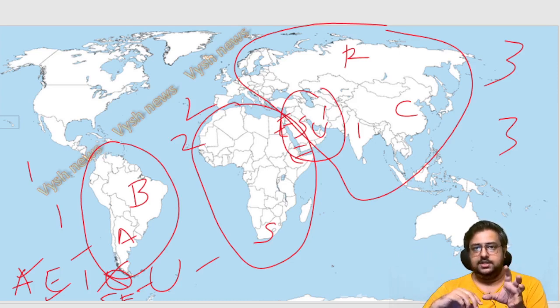First continent, add Argentina, where Brazil is. Second continent, where South Africa is, add Egypt and Ethiopia, both E. Third continent, where Russia, China, India are, add 3 more: Saudi, Iran and UAE. All Middle East, all oil countries, like SUI. This is the easiest way to remember.